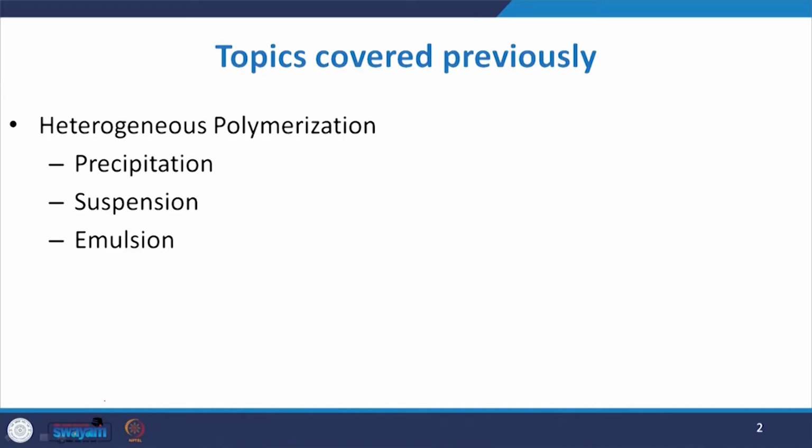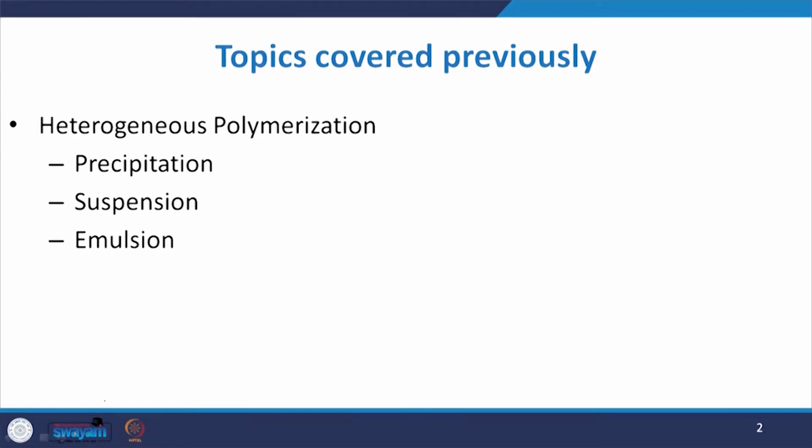Now, before we start this, let us have a brief look at what we discussed previously. We discussed heterogeneous polymerization. Under the subhead of heterogeneous polymerization, we discussed precipitation, the concept of suspension polymerization, and a brief about emulsion polymerization.